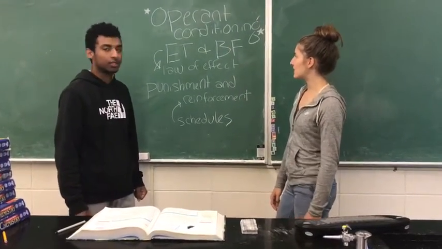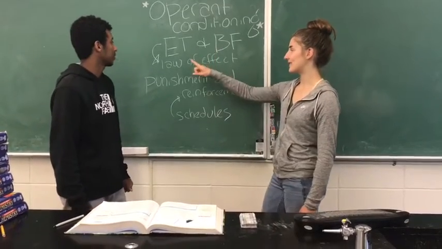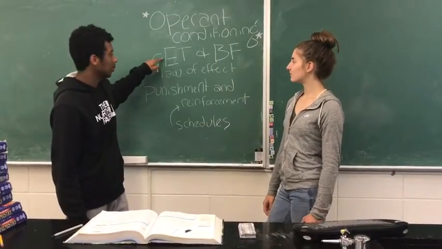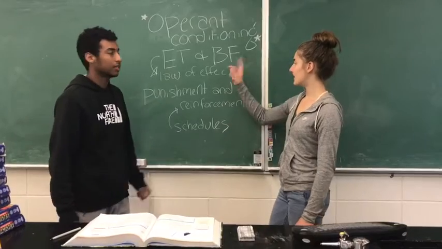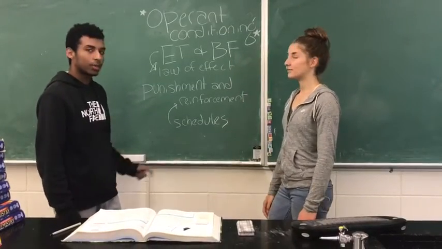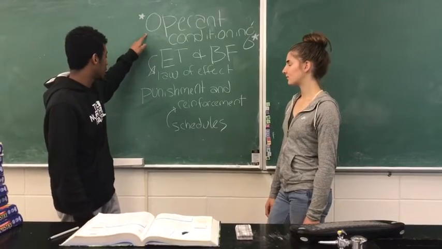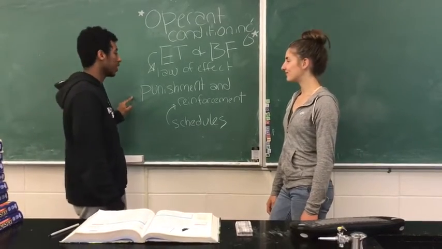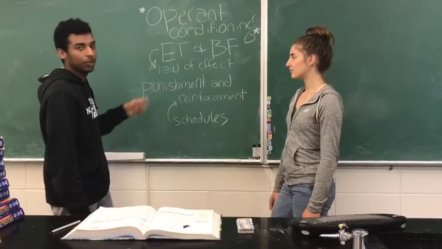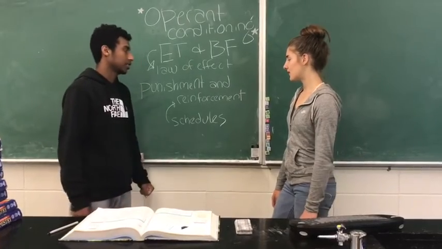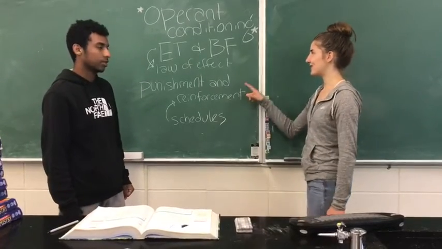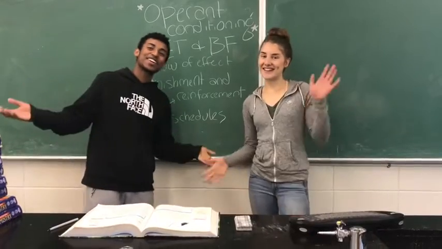Let's recap over operant conditioning and what we learned today. We learned about the founders of operant conditioning, who were Edward Thorndike, who came up with the law of effect, and B.F. Skinner. We also learned about punishments and reinforcers and how they deal with operant conditioning. Remember, if it is positive, it's when we add a stimulus, and when it's negative, we take away a stimulus. And we also learned about the schedules of reinforcement. So there you have it.